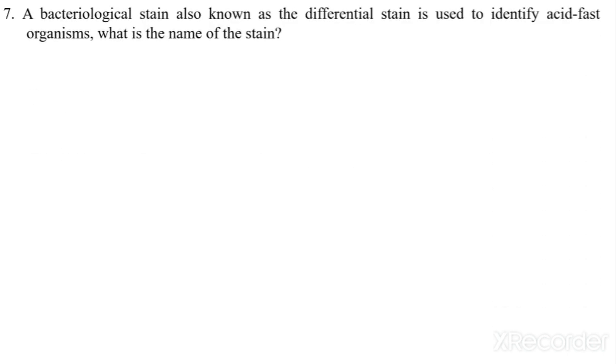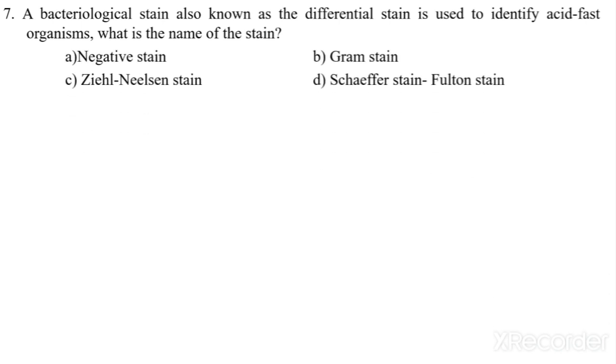A bacteriological stain, also known as the differential stain, is used to identify acid-fast organisms. What is the name of the stain? Now see, we know that acid-fast organisms are identified or observed through the acid-fast staining technique, because it is a differential staining technique also. So we have to identify which stain is used in this technique. Negative stain, Gram stain, Ziehl-Neelsen stain, Schaeffer-Fulton stain. So here Ziehl-Neelsen stain is used.